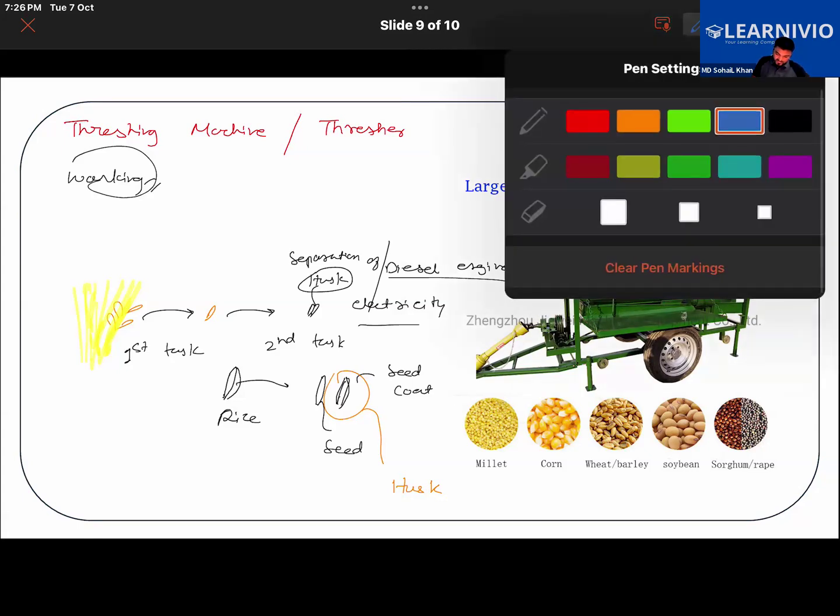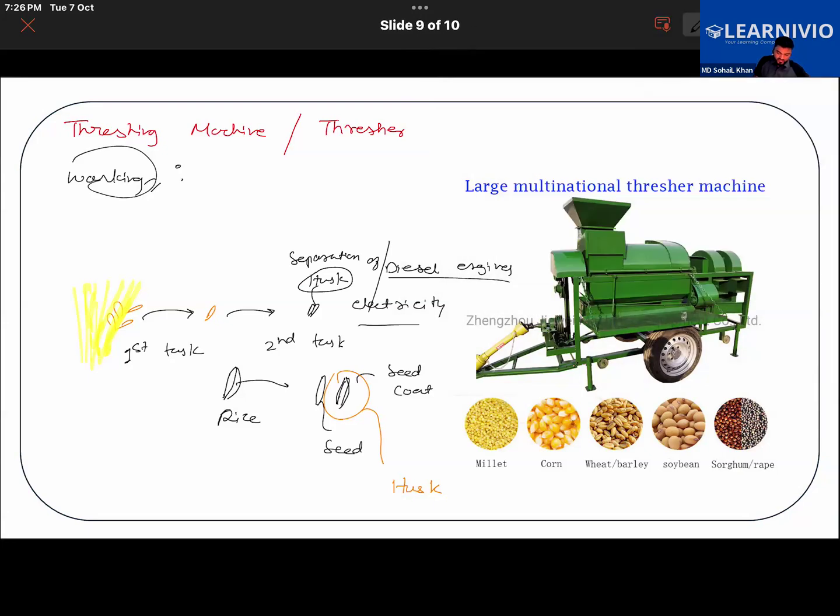Let me write something about it. Talking about the working, these machines are made to separate grains from a stalk and husk from grain. Now I'll be writing one more important point here, which will be completely clear once I explain winnowing.